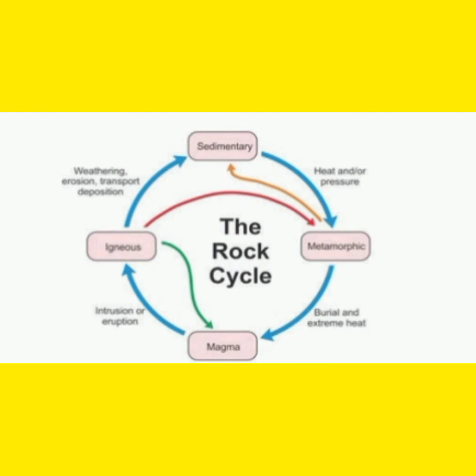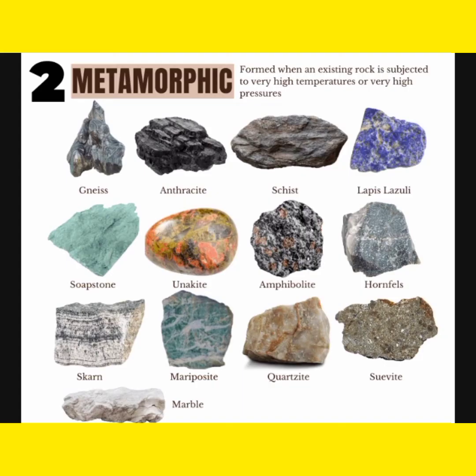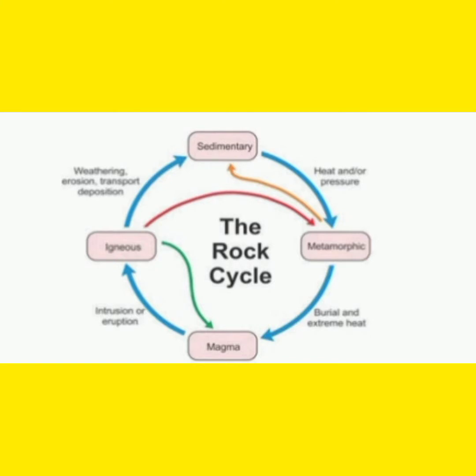Next in the rock cycle, there are sedimentary rocks. Sedimentary rocks are rocks formed through weathering. Sedimentary rocks can also be formed through erosion. Next on the rock cycle are metamorphic rocks. These are rocks that form from other rocks through heat or pressure. These later change back to magma under barrier and extreme heat.